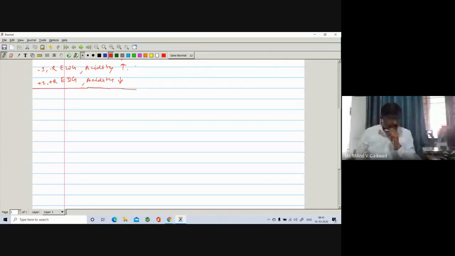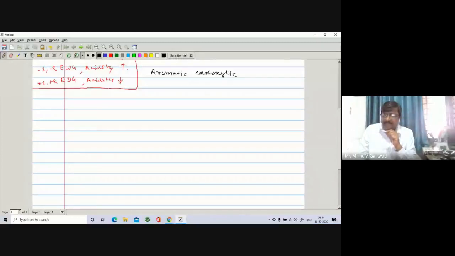Okay, the first point we have discussed. Now let us see some more examples. Suppose you have an example of an aromatic carboxylic acid.